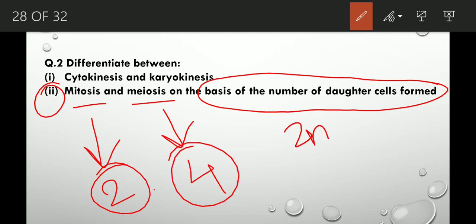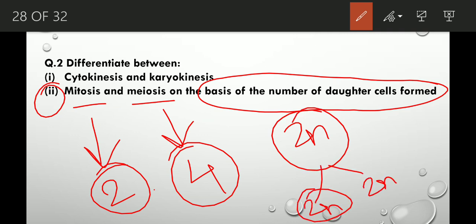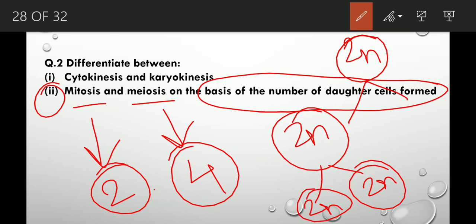In mitosis, from 2n, we get 2n and 2n, these 2 daughter cells, right? In case of meiosis, what happens? 2n gives n, n, n, n. So, we get 4 daughter cells in case of meiosis. But in case of mitosis, we get 2 daughter cells.